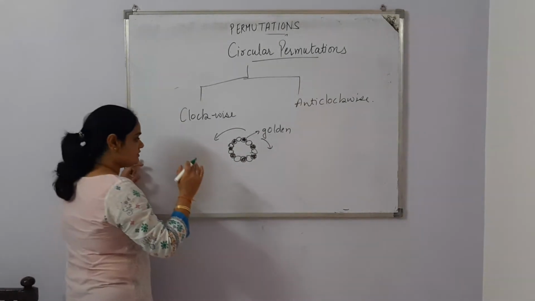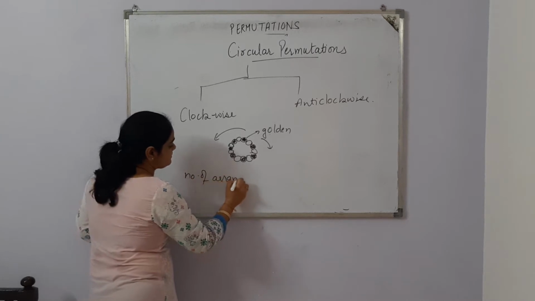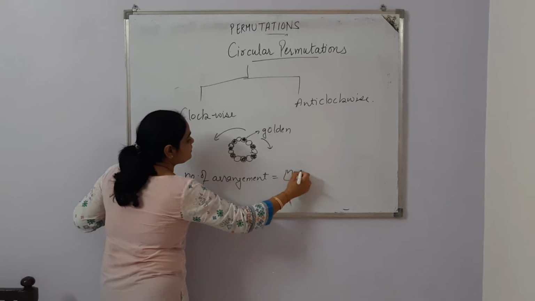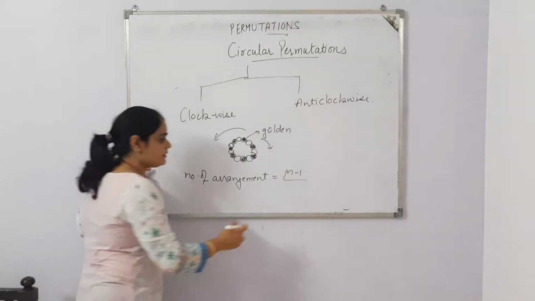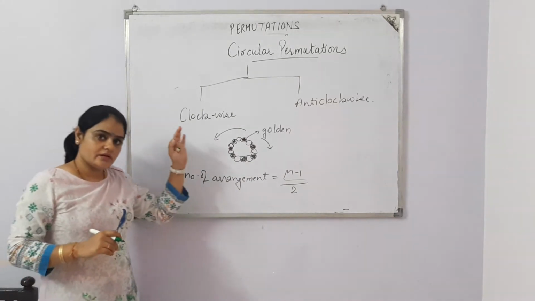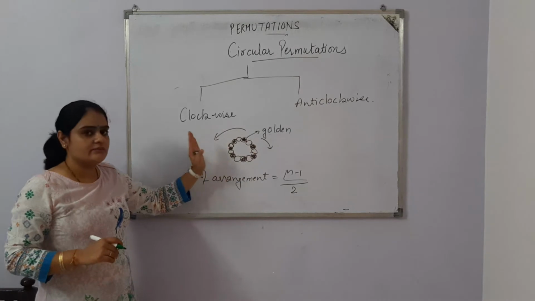In such cases, the number of arrangements, before that is (n minus 1) factorial, now we'll divide it by 2. We are going to half it. Why? Because we have the same neighbor.